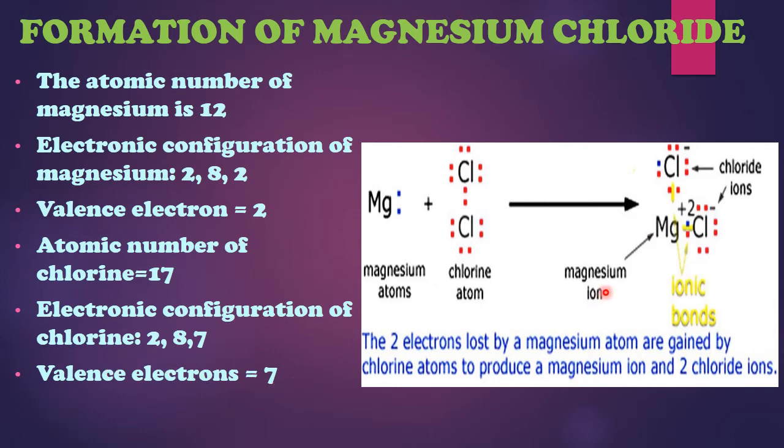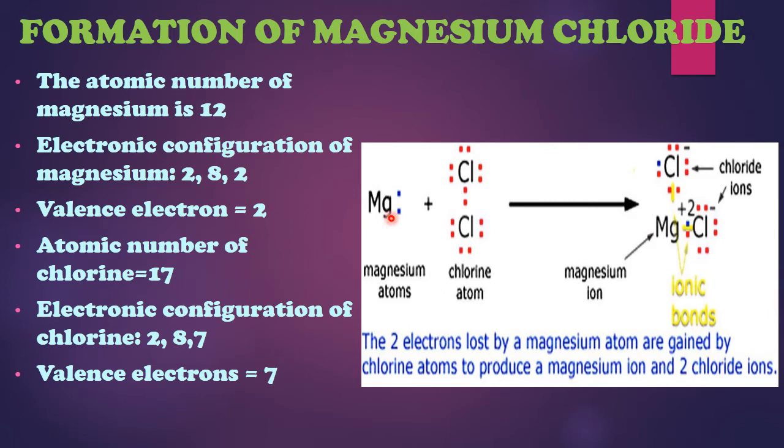So now let's have a look at the diagram. Magnesium has 2 electrons in the outermost shell, so it has a tendency of losing 2 electrons. But chlorine is only interested in taking 1 electron. So one electron will be taken by one chlorine atom, and the second electron will be taken by the second chlorine atom. So in this particular case, 3 atoms will be involved.